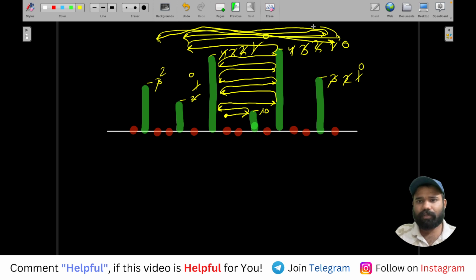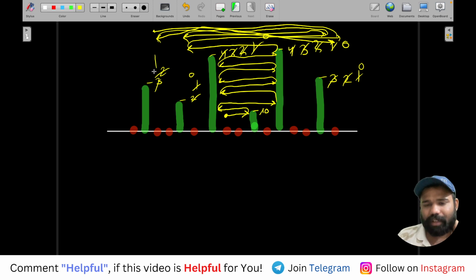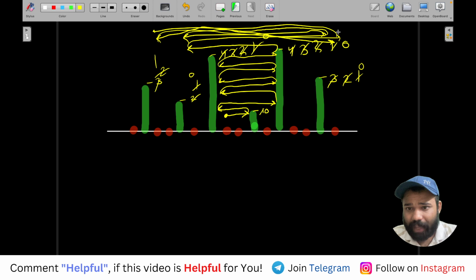Make it 0. Make it 1. Now what is the problem here? The problem here is, by the way, this problem should not be there. Okay, it is fine. Now you can see here it's 1, and when it comes back, now there is nothing here.